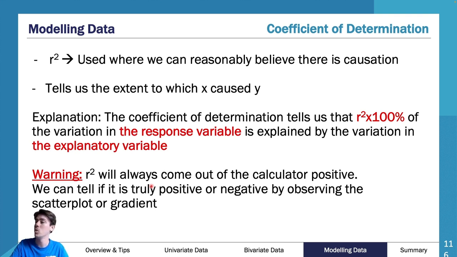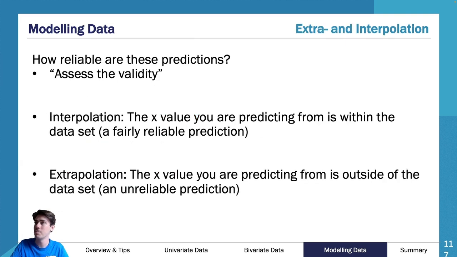So how do we then interpret the reliability of these pieces of information we've looked at? We make a line of best fit and we interpret it all. But then what we want to do is use that line of best fit to say, all right, what's going to happen next year?